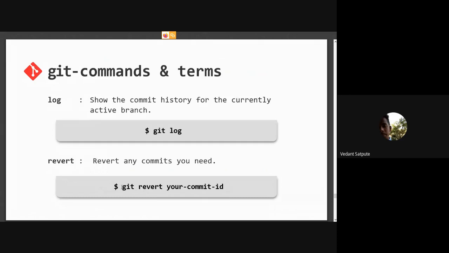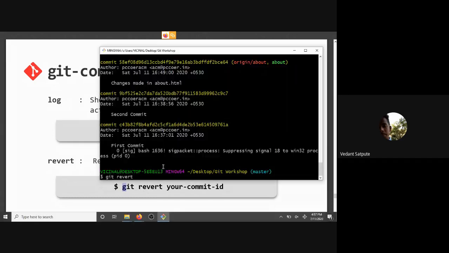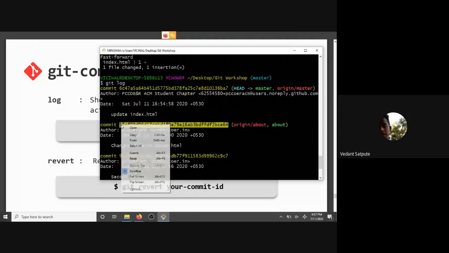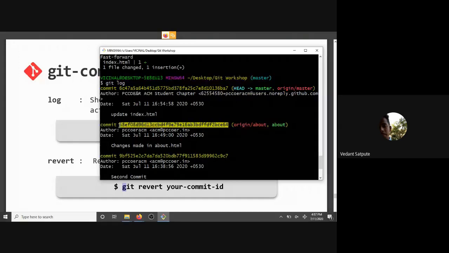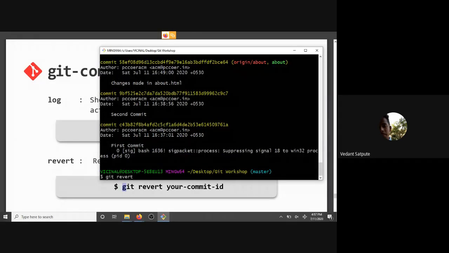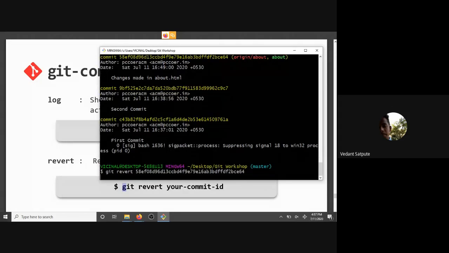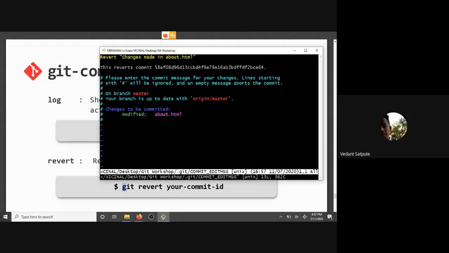What we mean by that is, suppose we have to go backtrack and go to this change. I don't want to update index.html, so I will use git revert. I will copy this. This is called the commit ID, and you can do git revert and paste your commit ID, and when you do this, you will see this. But I don't suggest you do this, because this is a Vim editor.